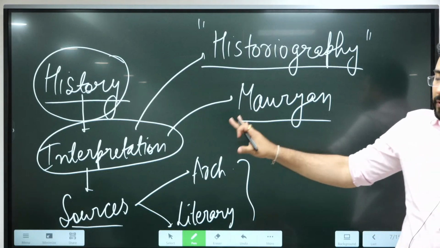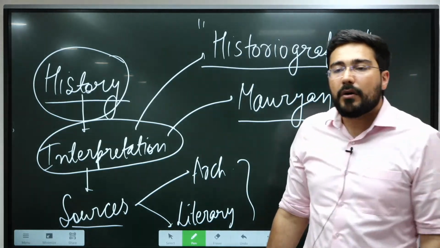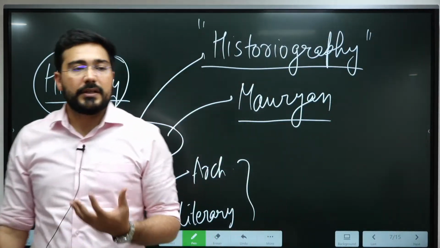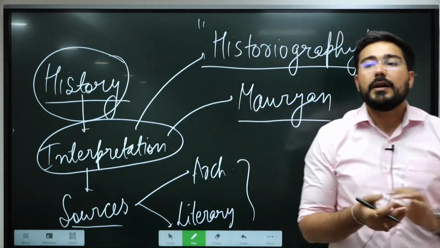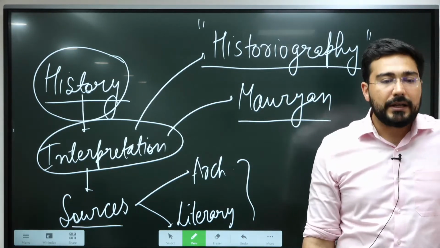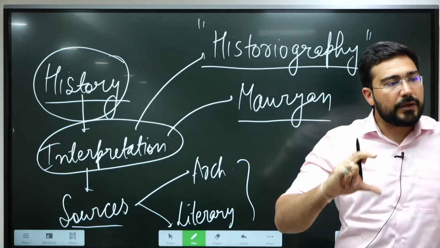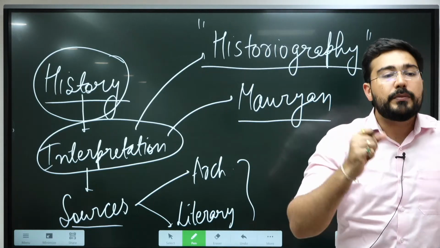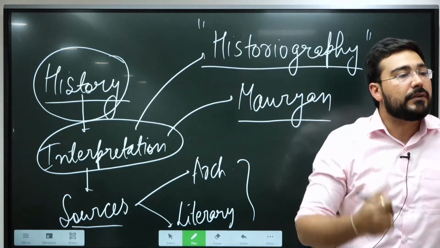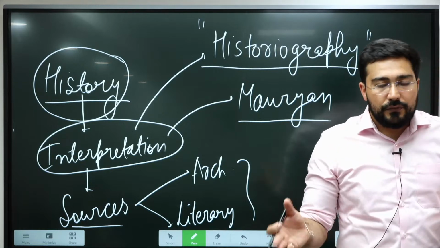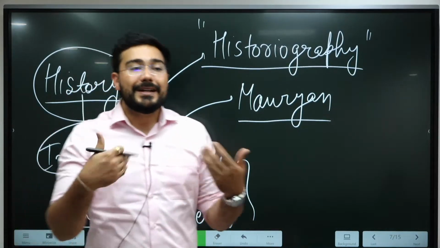Similarly, what we have discussed is mostly about ancient examples. But if we see examples from modern India, all of you know there are some sensitive issues on which the records of the government are never given to the people directly. All of you know the concept of classified files. These records are kept by the government and they are not given to the people directly. So every 10 to 15 years, access to some new documents is given to the people. Like, suppose a few decades back, 1 or 2 decades back, the files of Subhash Chandra Bose were declassified.